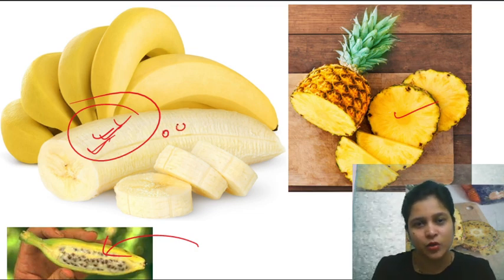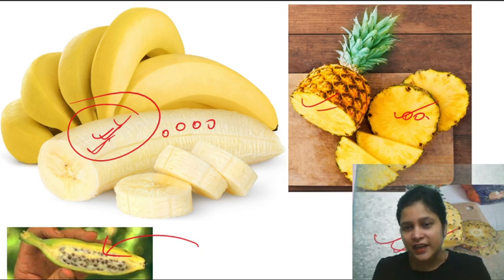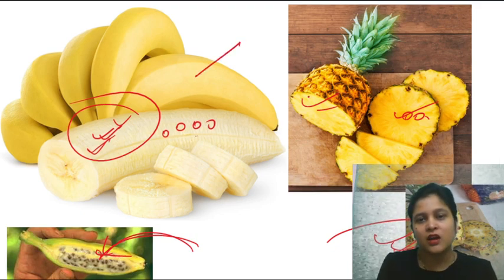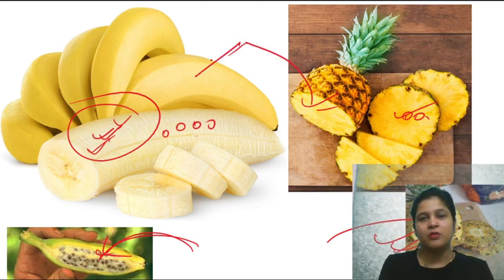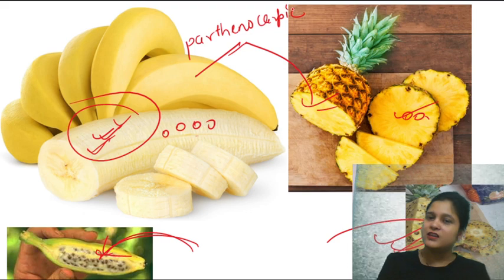Very simple. No seeds. Here also no seeds. It's seedless and it is seeded. So this one is after fertilization, but this banana and this pineapple are parthenocarpic, that is, formed without fertilization.